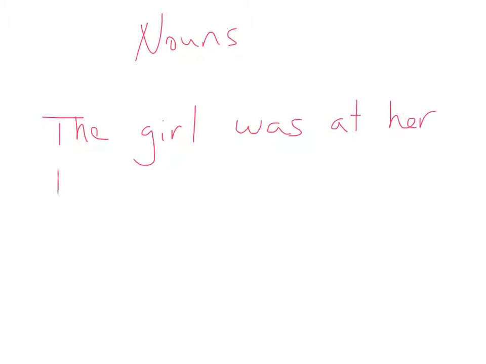Okay, again, we're talking about nouns. Let's use a very simple sentence. Let's say, the girl was at her house. Okay?